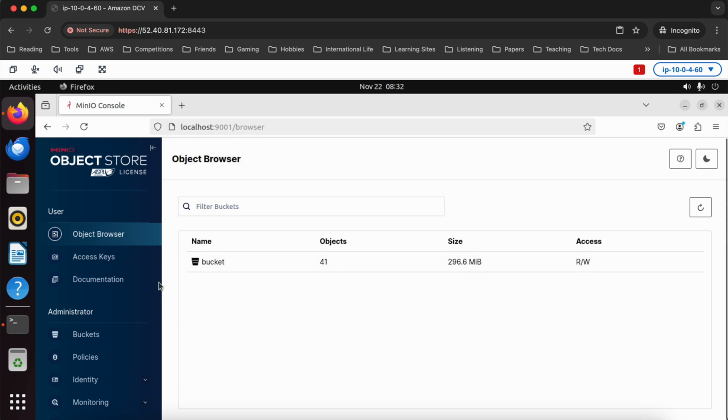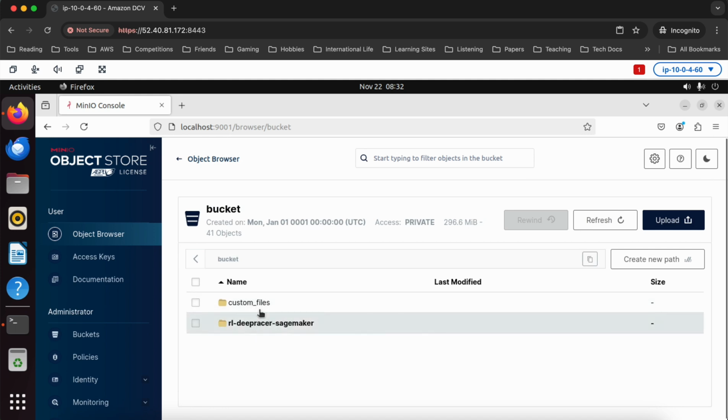Now you can see I have sort of an S3 style interface here, and I can click on bucket, and there's all my stuff. And of course, I can upload and download and delete and do all that from this web interface as well. All right, so now you know how to train a model, pull that model out of MinIO storage, and do all that stuff locally on an Ubuntu host.